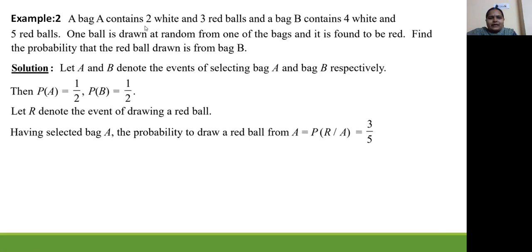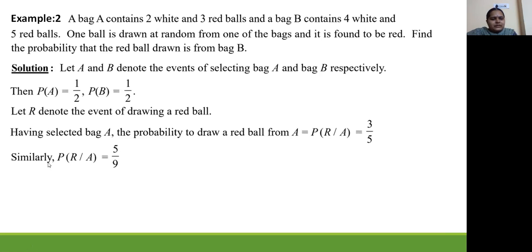In bag A we have 5 balls. From the 5 balls, 1 ball we are selecting, so 5C1, which is nothing but 5. And in the numerator, there are 3 red balls. From that we are taking only 1, so that is 3C1, which is nothing but 3.